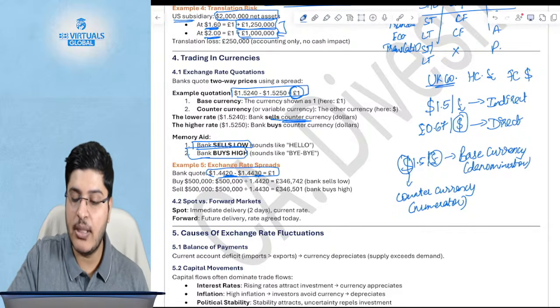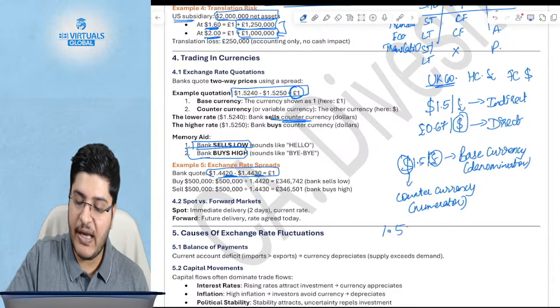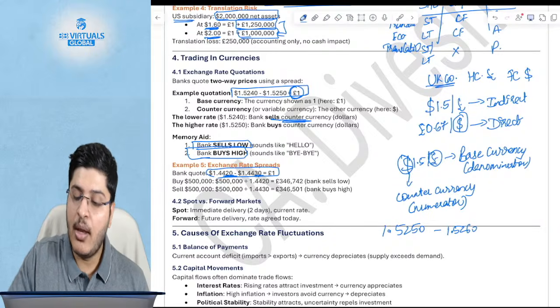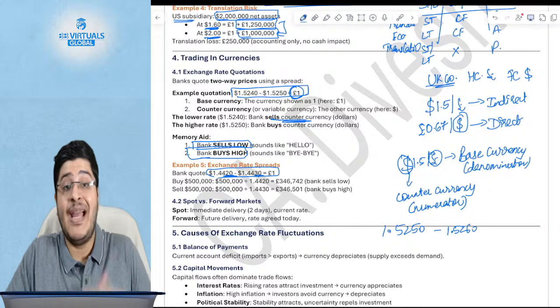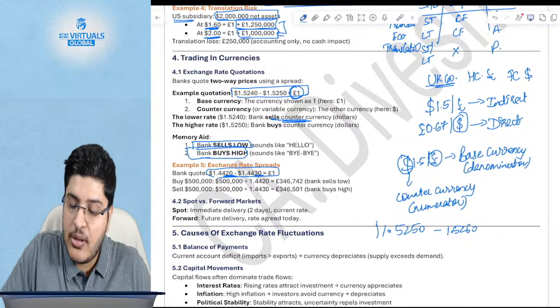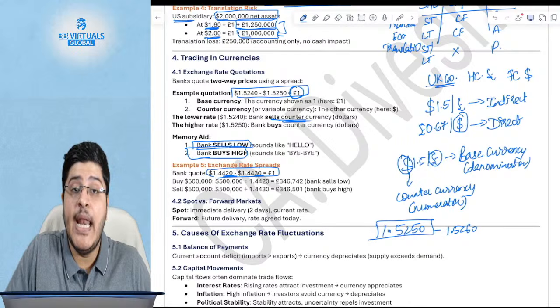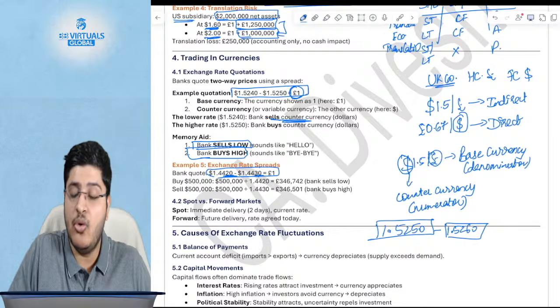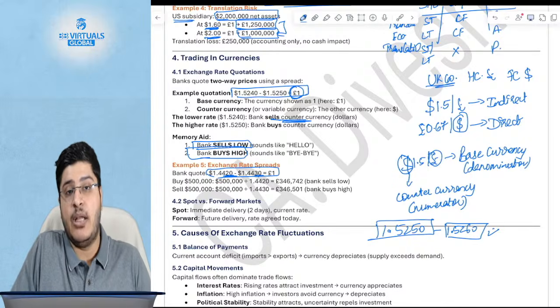The counter currency was dollars. So if the quote was 1.5250 and 1.5260, the bank sells low. If the bank has to sell dollars, which means you are buying the dollars, then you will use the left hand side, the low. But if the bank is buying the dollar from you, then it will give you this particular rate.